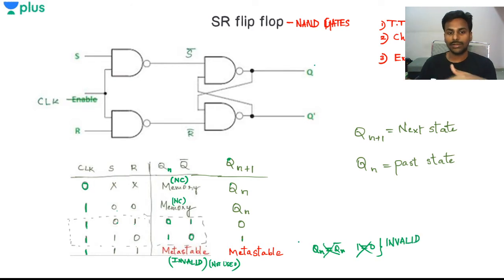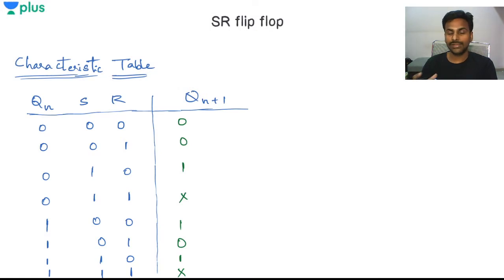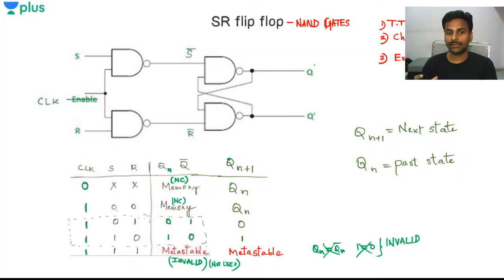So this is how we have to construct a small truth table. Now you have the truth table, and what I'll be doing right now is using this truth table and this characteristic table, I have to build up the excitation table. So from this point till this point it is basically called the truth table, and the total table is called the characteristic table.